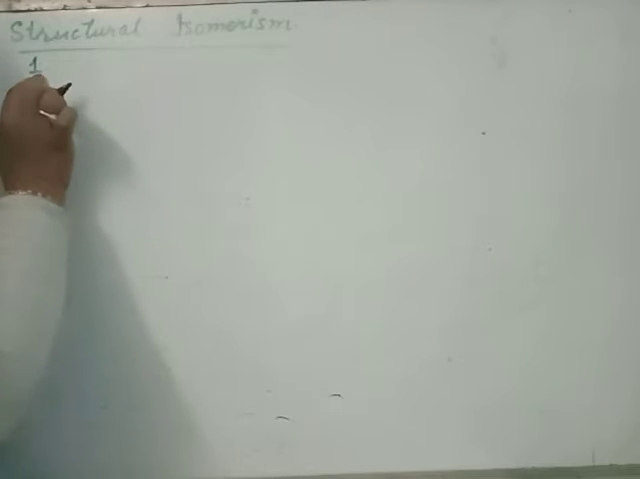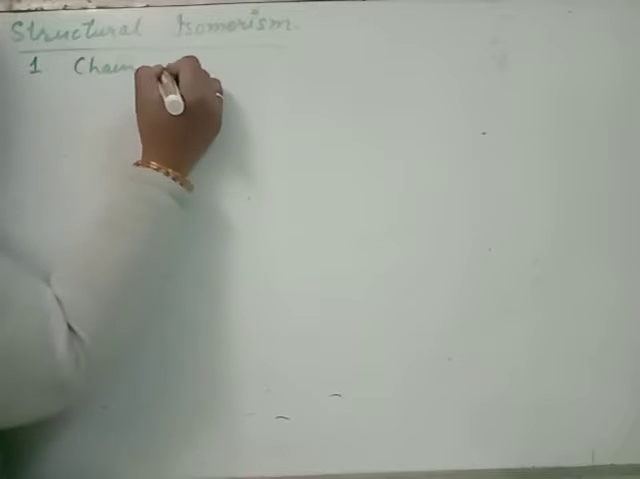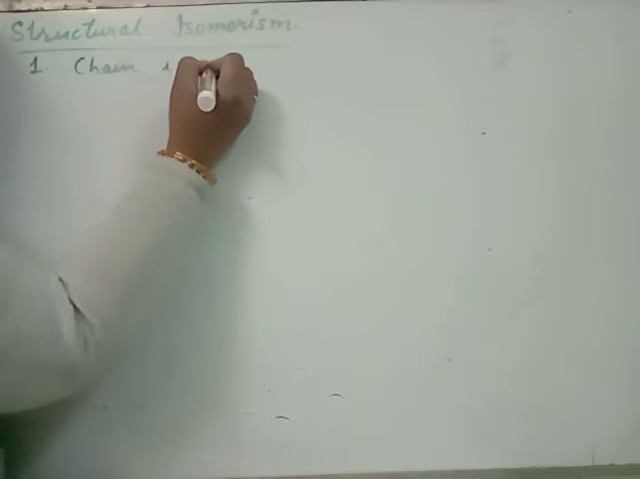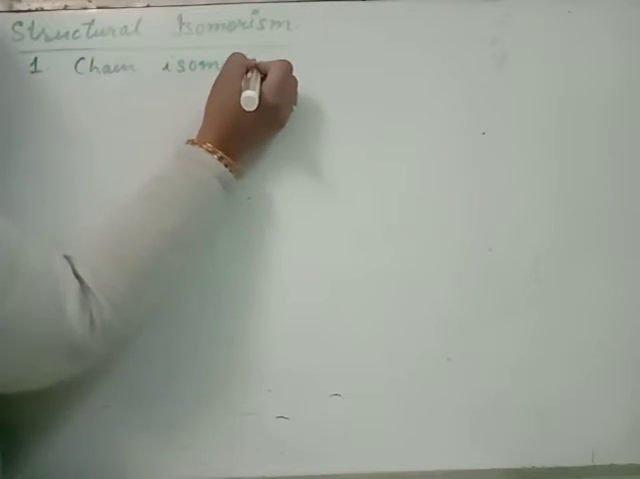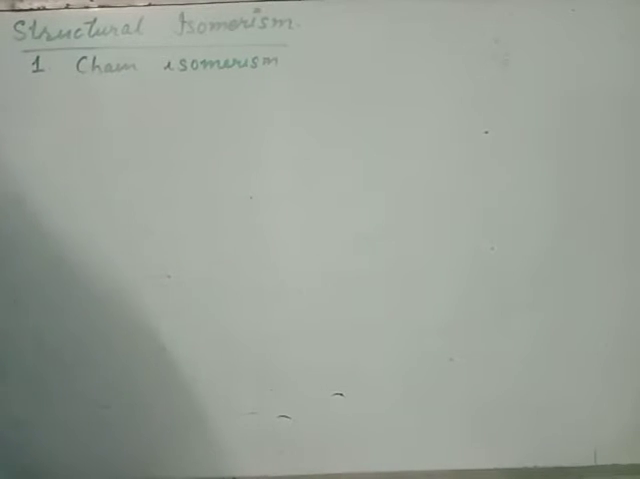Six. First one, chain isomerism. Question, what is chain isomerism? Chain isomerism is the isomerism in which two or more compounds have same molecular formula but their arrangement of carbon chain within the molecule is different.